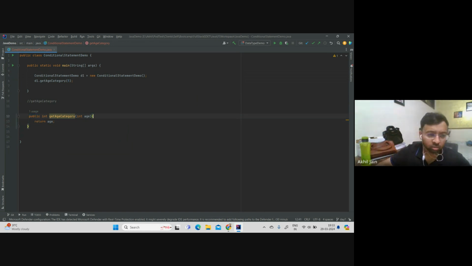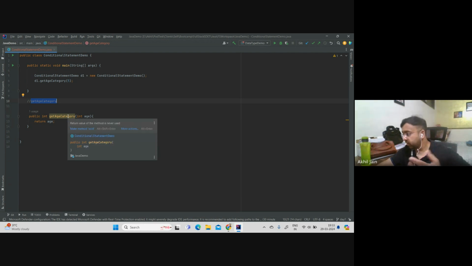Now let's talk about the original part which we wanted to discuss. What I wanted to get from this method is the category, which is a string value, not the int I am providing. The method will accept that int value, process it somehow, and try to find which category that person belongs to, whether it's a child, adult, or senior citizen. So that string value needs to be returned. So what changes should I bring?